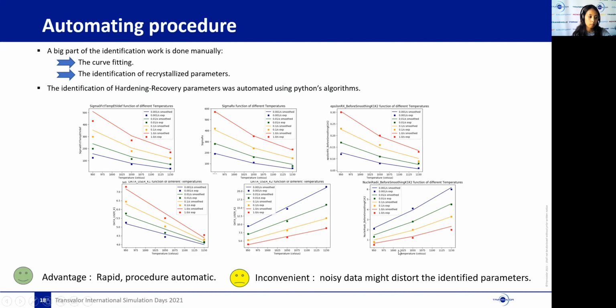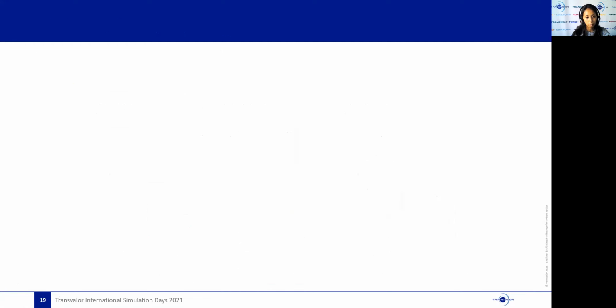However, you should pay attention to potential errors in the experimental inputs, because one aberrant point can distort the whole model and corrupt identified parameters as well.